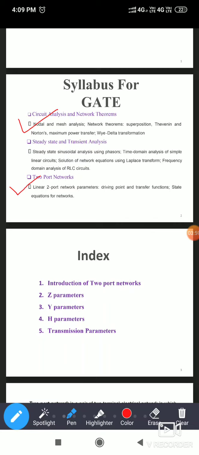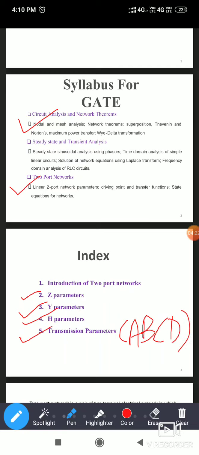Based on that, in the GATE exam also they will not ask questions, even though they are in the syllabus; a question has not been asked even a single time. So only 4 parameters are important: Z parameter, Y parameter, H parameter, and transmission, also known as ABCD parameter.